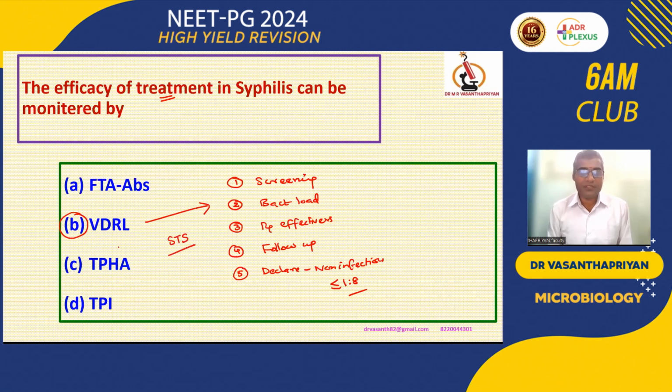Moreover, the specific test may give positivity for a longer duration, maybe 5 years or 10 years. So VDRL is the non-specific or standard test for syphilis.